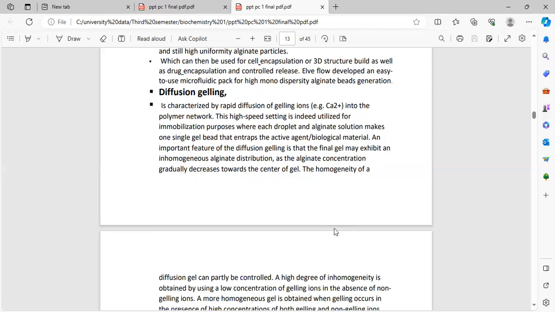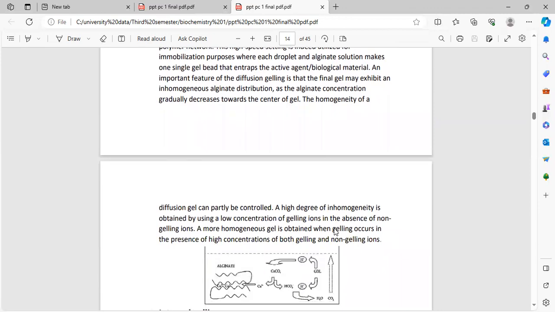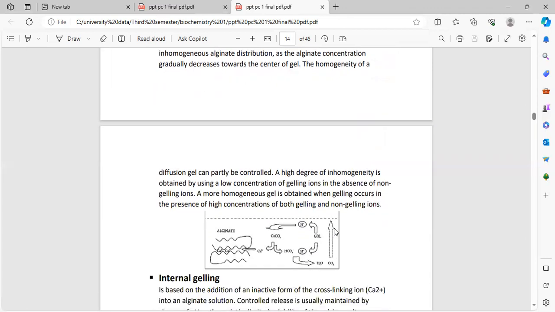An important feature of diffusion gelling is that the final gel may exhibit an inhomogeneous alginate distribution, as the alginate concentration gradually decreases towards the center of the gel. The homogeneity of a diffusion gel can partly be controlled. A high degree of homogeneity is obtained by using a low concentration of gelling ions in the absence of non-gelling ions. A more homogeneous gel is obtained when gelling occurs in the presence of a high concentration of both gelling and non-gelling ions.